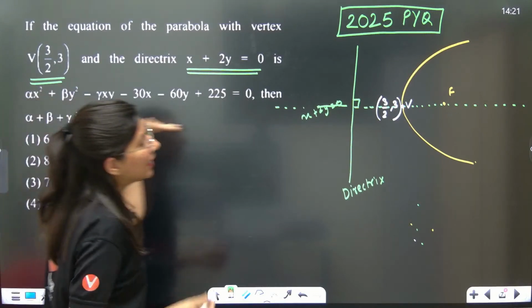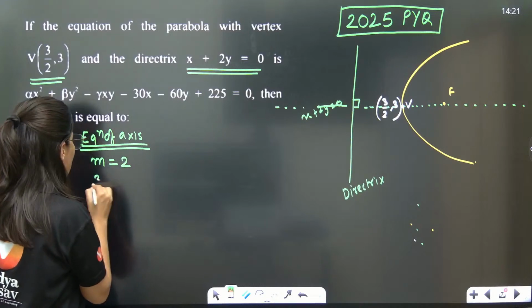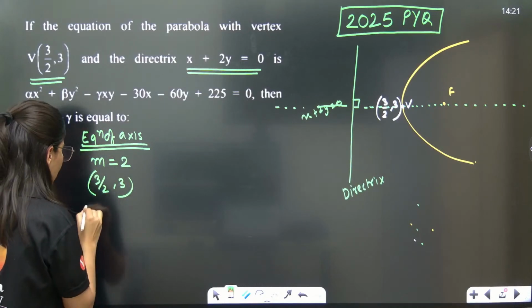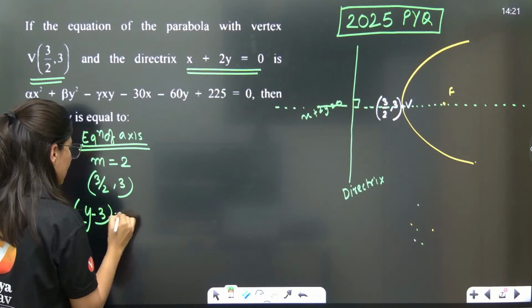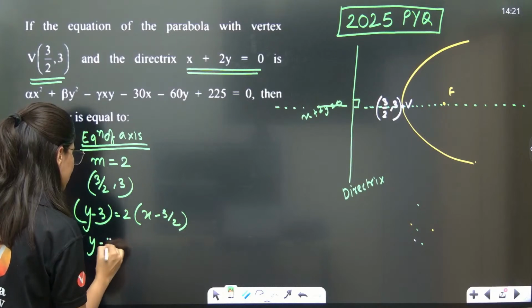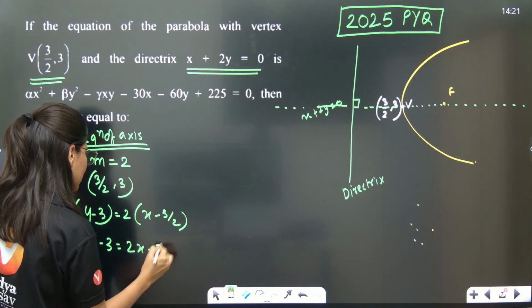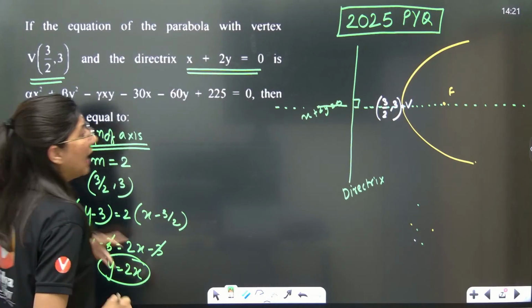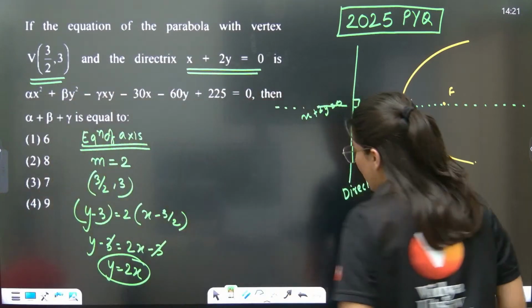What is the point through which this passes? 3 by 2, 3 is the vertex. Start writing the equation: y minus 3 is equal to 2 times x minus 3 by 2. Multiply and solve it. So y is equal to 2x is the axis, and x plus 2y is the directrix.